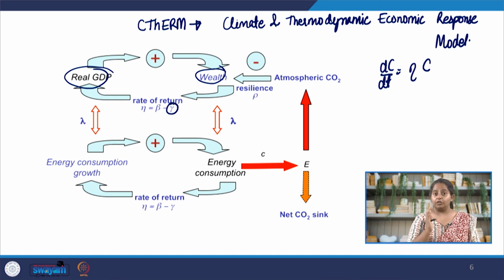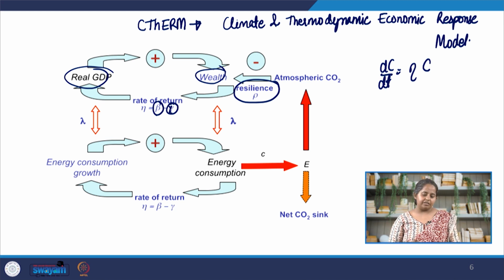The rate at which you can use your wealth to generate more wealth is beta. We want to 100% use our wealth to increase our GDP, to increase our productivity, which is beta. But then there is this decay constant that comes in. The decay constant is impacted by the resilience of our economy to climate crisis and related extreme events, which here is represented by rho. If rho is higher, then the decay constant would be lower. If rho is lower, the decay constant would be higher.